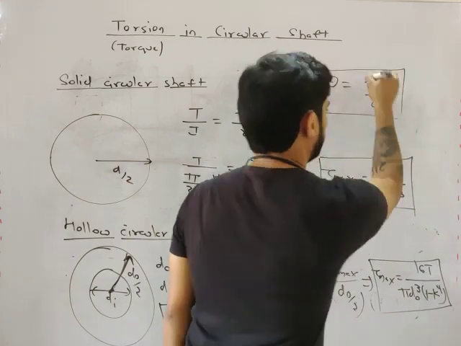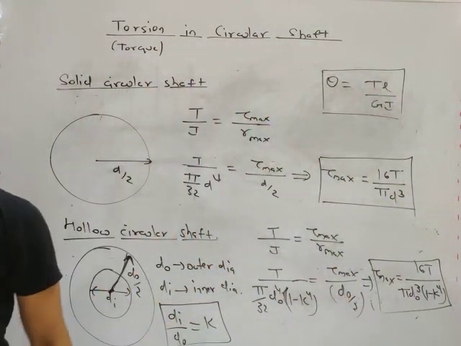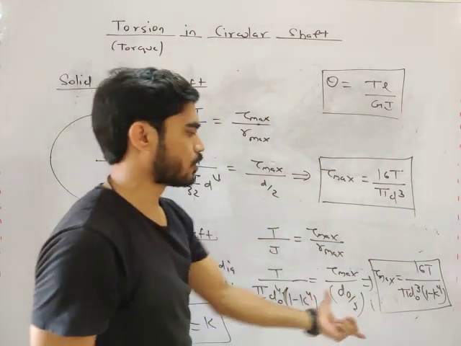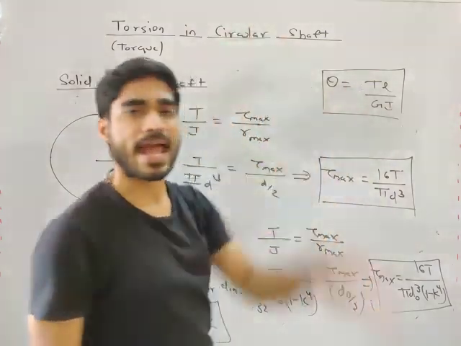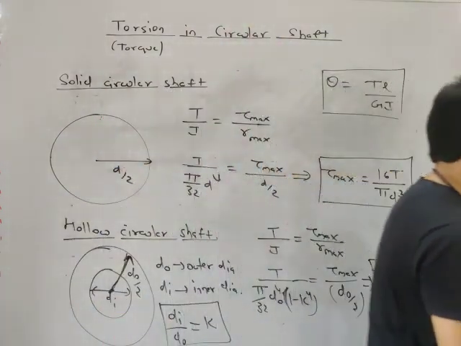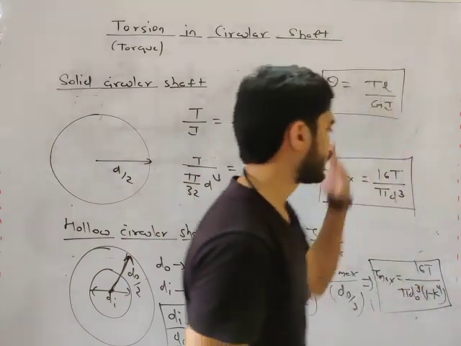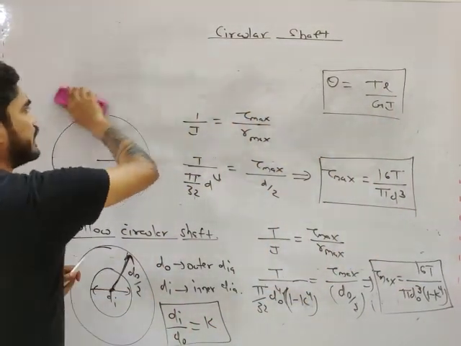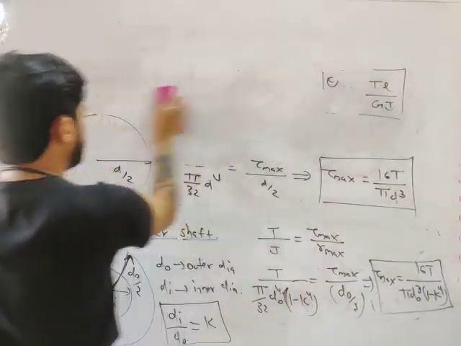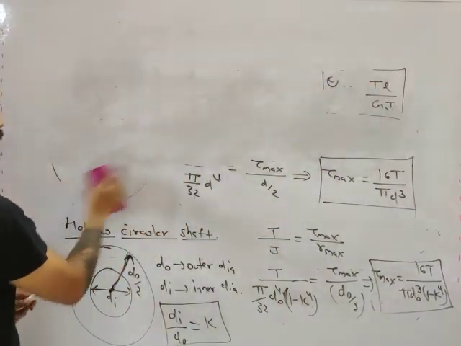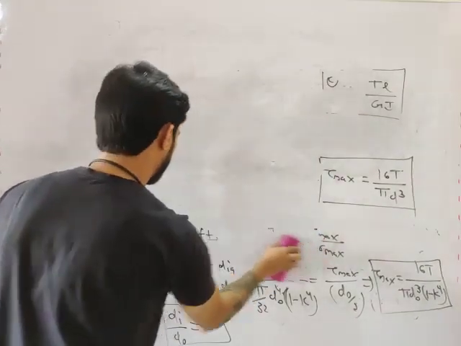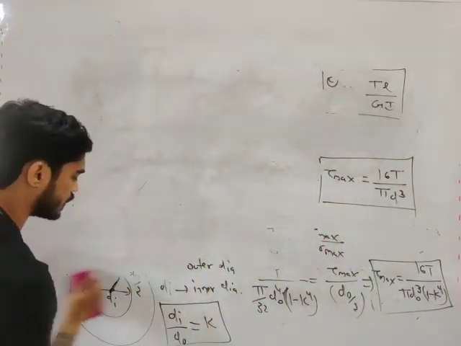So these are the two important things that we calculate in case of shafts, solid or hollow: tau maximum and theta. We will solve a few problems based on these equations, and after that we will see a few more concepts related to torsion in circular shafts.